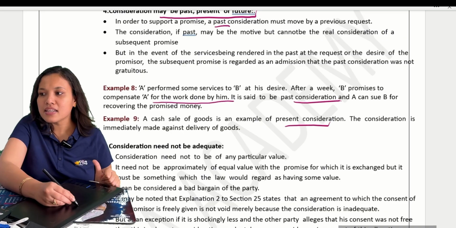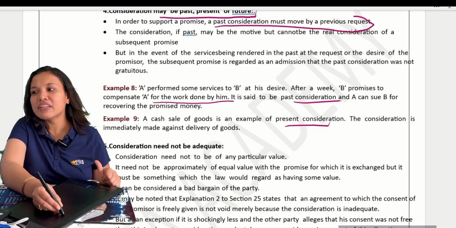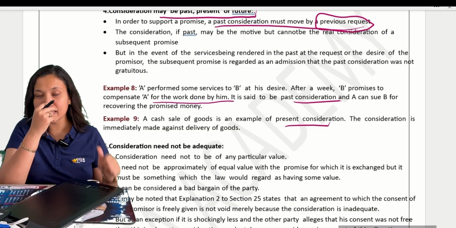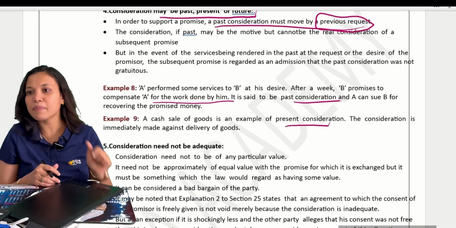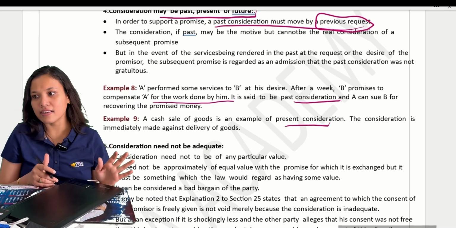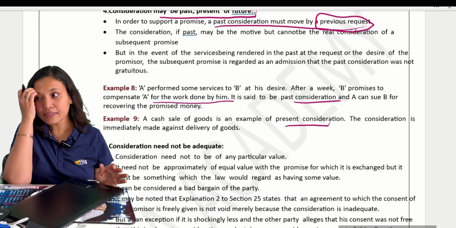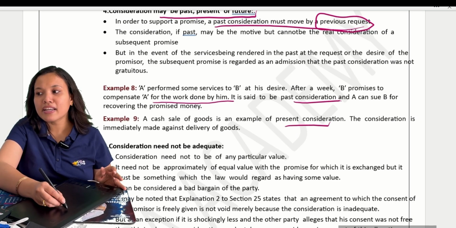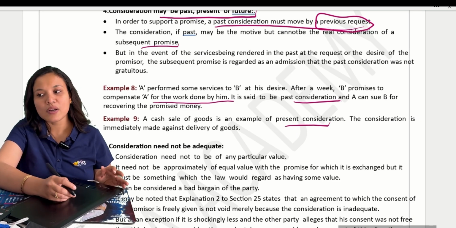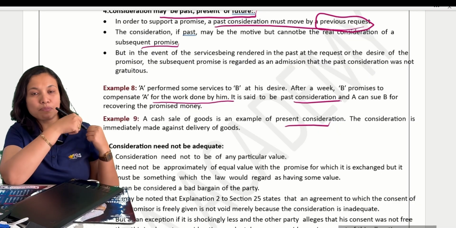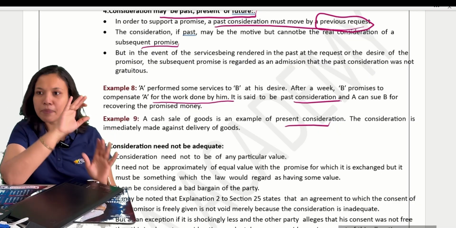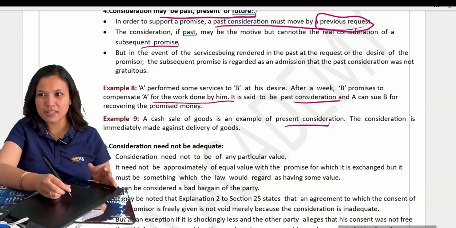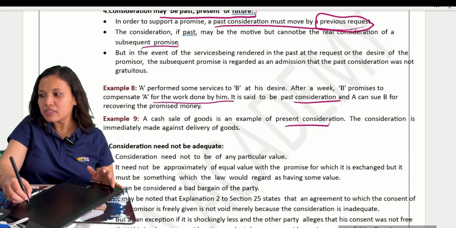Okay, past consideration must move by the previous request only. Only when you have done something previously does past consideration work, otherwise it does not. Clear? The consideration if past may be the motive but cannot be the real consideration of a subsequent promise. There is nothing subsequent; we are paying for what was done earlier. That is the only thing for the past consideration. Clear? Any doubt?